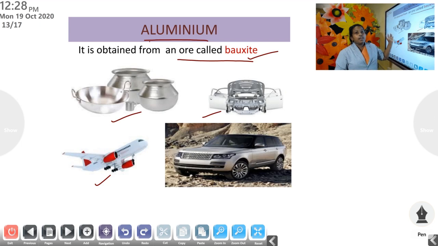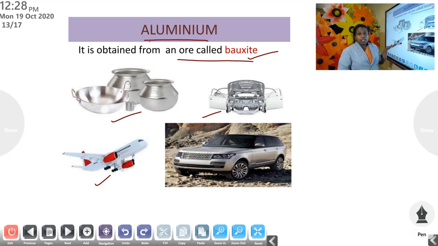That's why we use aluminium for making vessels and also for making vehicles. Another importance of aluminium is that it is used for making aeroplanes. Do you know why aluminium is used for making aeroplanes? Because this is a lightweight metal.